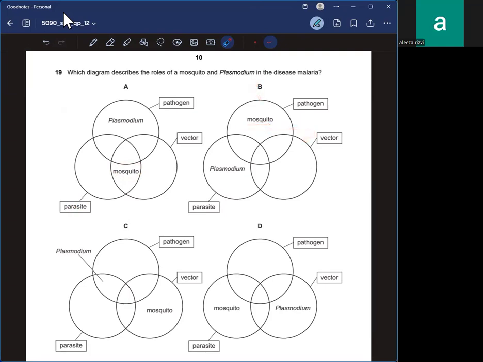For C, pathogen and a parasite. Plasmodium is a pathogen and a parasite both. Okay, this is correct, and the mosquito is the vector, so this is also correct. C is correct. Let me also check D. No, mosquito is not the parasite, and plasmodium is obviously not the vector. So C is correct.